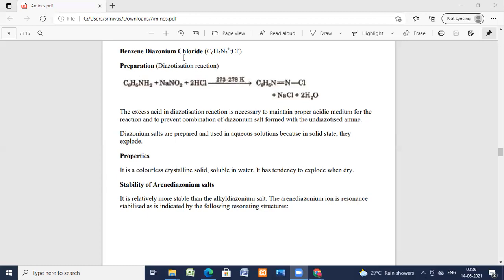Coming to the importance, it is a colorless salt. This diazonium chloride is a color imparting organic compound. It is water soluble.